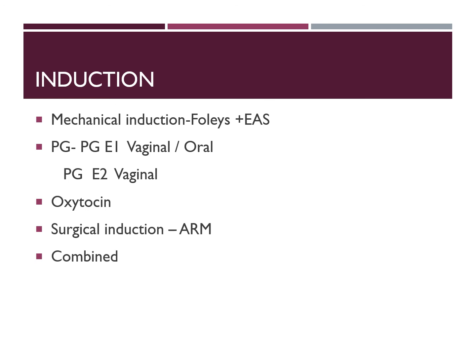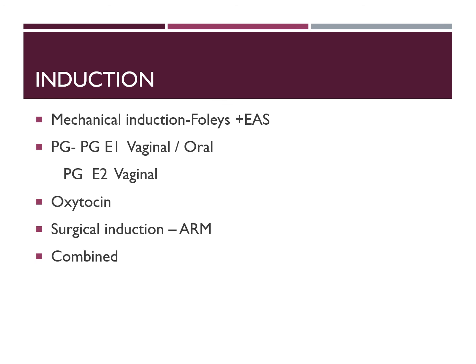Prostaglandin is a potent drug. It can cause tachysystole, that is more than 5 contractions in 10 minutes, and it is absolutely contraindicated in case of a scarred uterus, like a case of previous cesarean, which can cause rupture of the uterus.